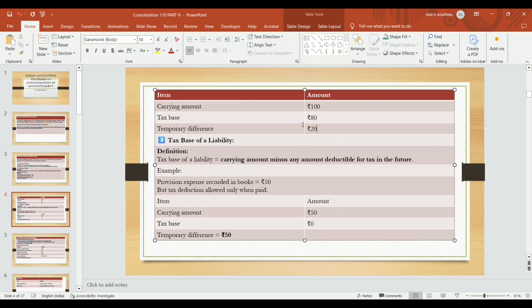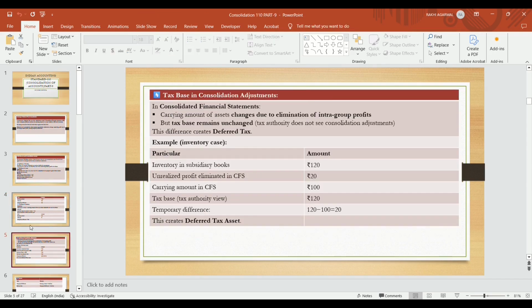Tax base of a liability is the carrying amount minus any amount deductible for tax in the future. For example, we have created a provision in the books of rupees 50. Deduction is allowed only when paid. We have created a provision for the future that is recorded in the books but not yet paid. As per the Income Tax Act, they will allow the deduction only when it is actually paid. So it creates a temporary difference, because as per books our profit is understated, and as per the Income Tax Act our profits are overstated. We pay tax as per the Income Tax Act, which creates a temporary difference.